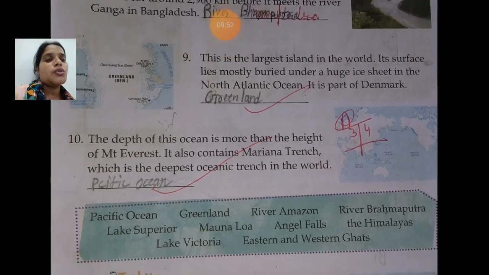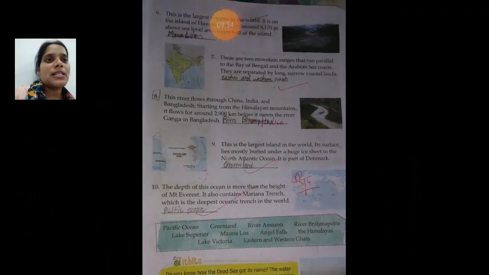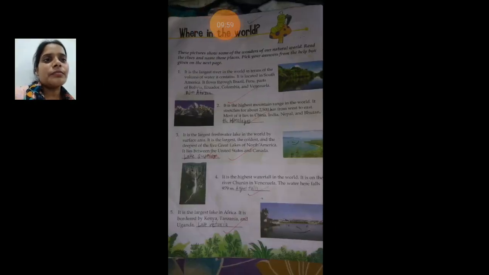So this was the last point that we have discussed in the session. This was our topic class, in which we discussed various natural wonders that are present all around us. So this was my today's session.